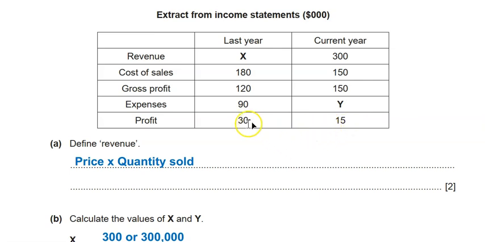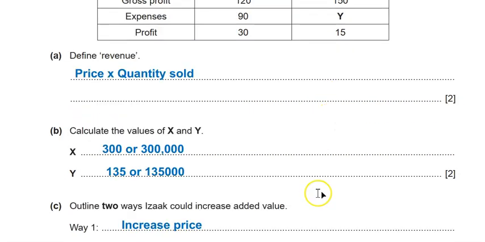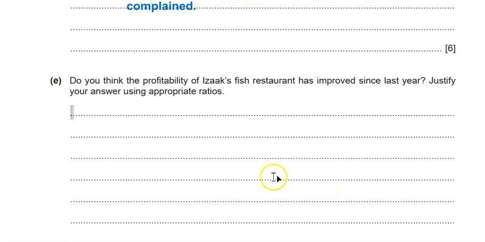It was 30 divided by 300 times 100, 15 divided by 300 times 100. So the profit margin reduced from 10% to 5%. And you ask yourself why, and you notice that your expenses boosted from 90 to 135, and this is mainly the reason why profit margin reduced. Remember, we calculated why it was 135. Okay, so I can now write my answer and illustrate, and I give my opinion, right?